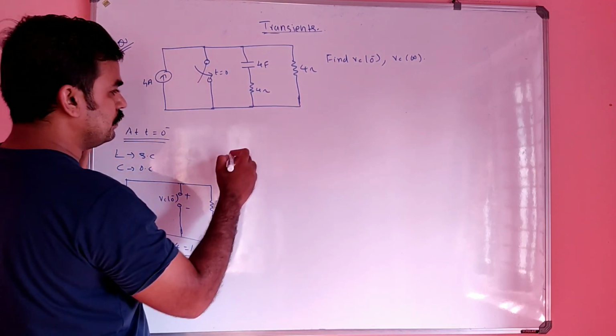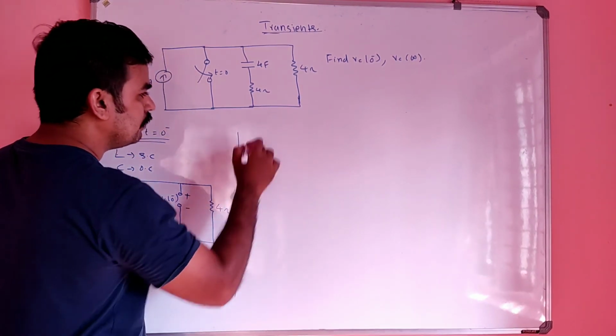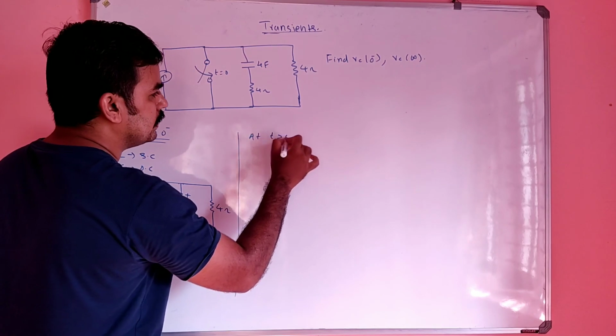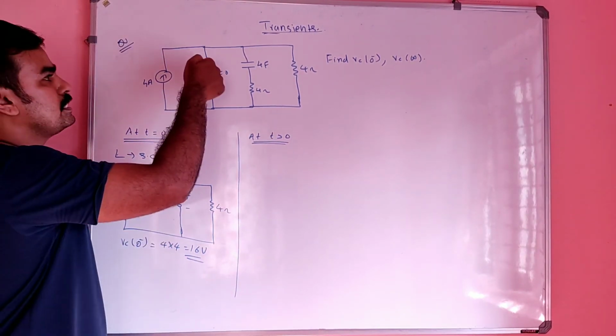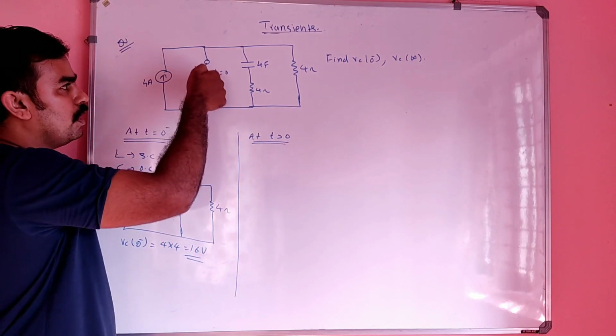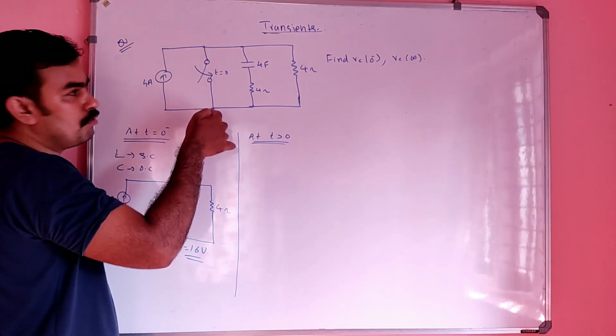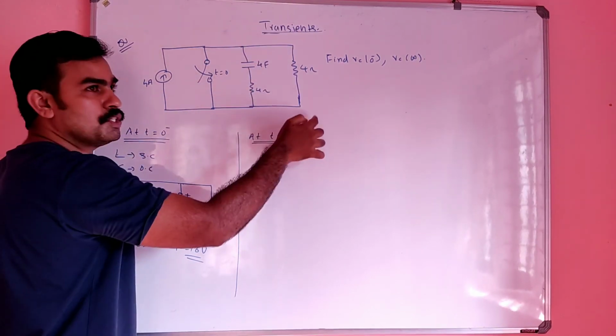Then what is VC of infinity? For that we have to consider the t greater than 0 condition. At t greater than 0, what happened? The switch is in closed condition, which is short circuit. This also is short circuited, this also is short circuited.